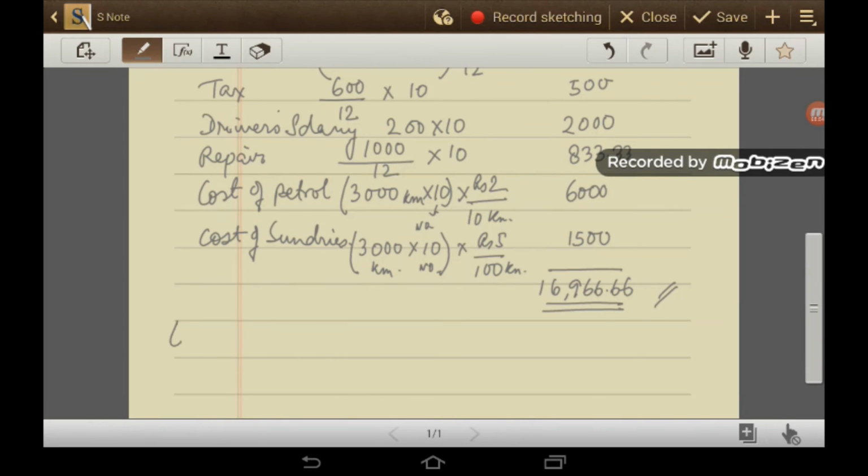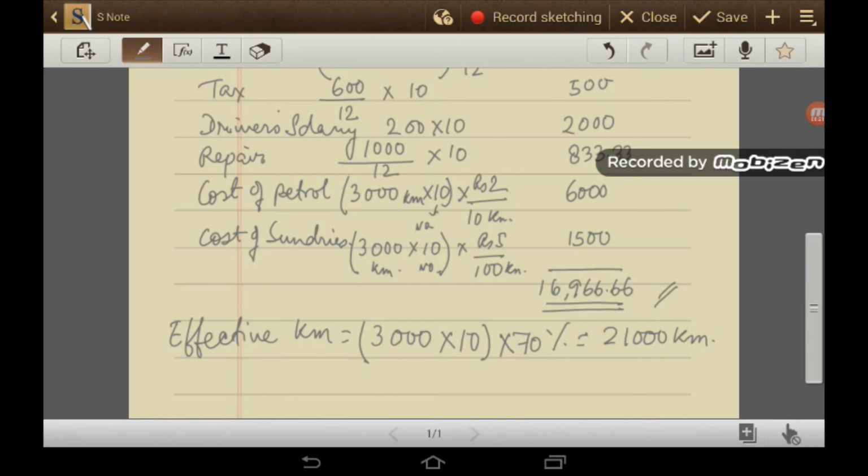Now effective kilometer. 3000 kilometer is run by one taxi. So there are 10 taxis, so 30,000 kilometer. All the taxis will be running per month, and 30% remains vacant. So 70% is occupied. So your effective kilometer is 21,000 kilometer.